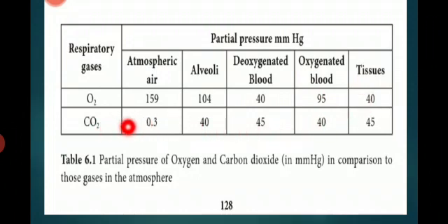For carbon dioxide, you have to see atmospheric air 0.3, alveoli 40, and deoxygenated blood vessels 45 mmHg. The blood vessels having oxygenated blood, the arteries, have carbon dioxide at 40 mmHg only. Tissues 45 mmHg.